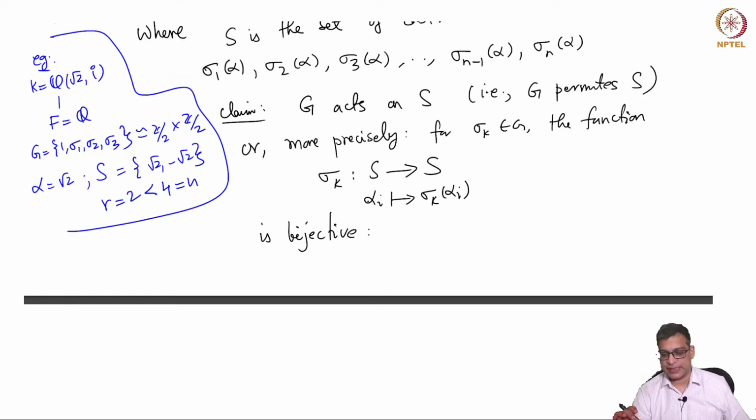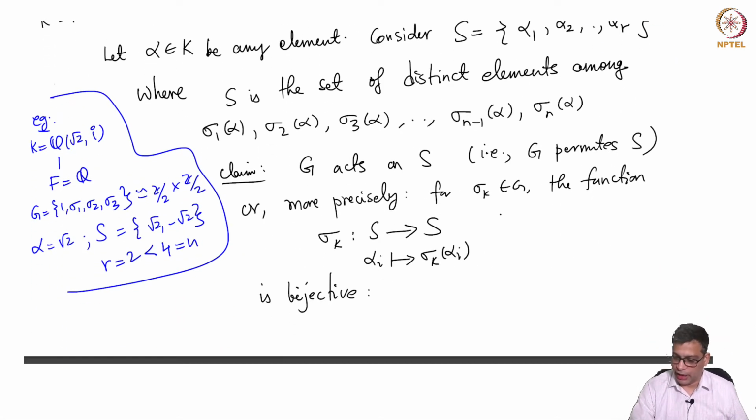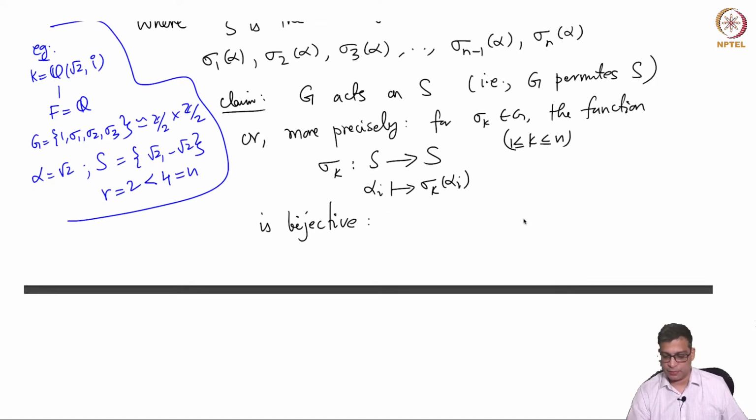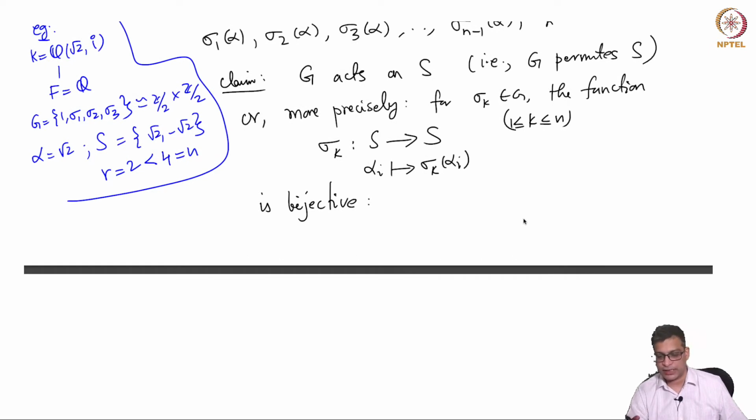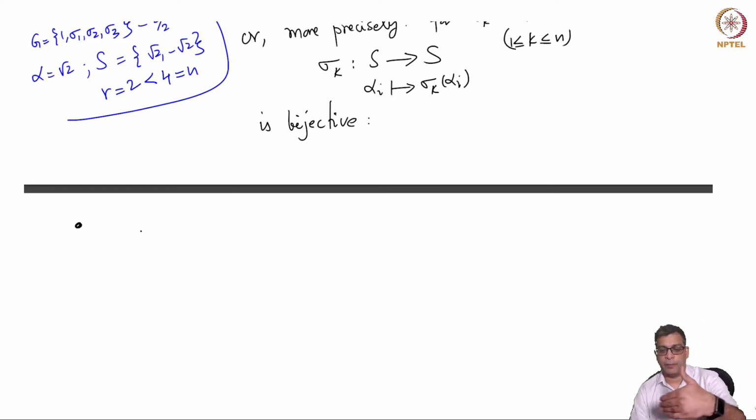If you fix a sigma k, G remember is sigma 1 through sigma n. Take any k between 1 and n and call that sigma k. Then if you operate sigma k on S, it permutes S, that means it is a bijection of S. First of all, why does it even map to S?